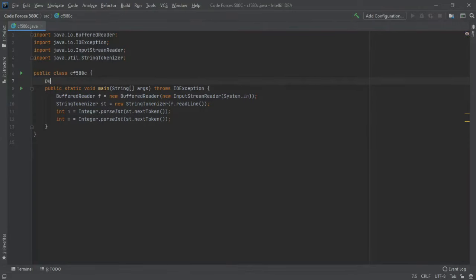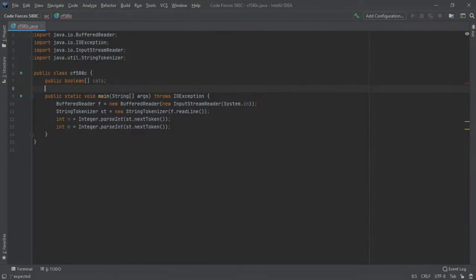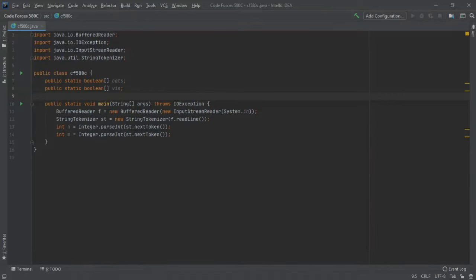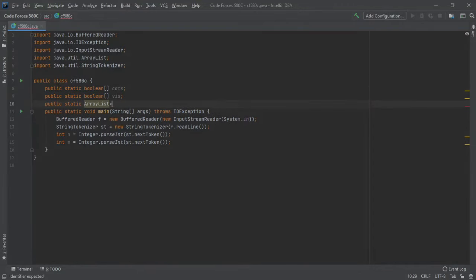Now, next thing we're going to do is create our public variables. We need a public Boolean array called cat. These also need to be static. Then we need a public static Boolean array called visited. And finally, we need a public static array list of integers array called adjacency.